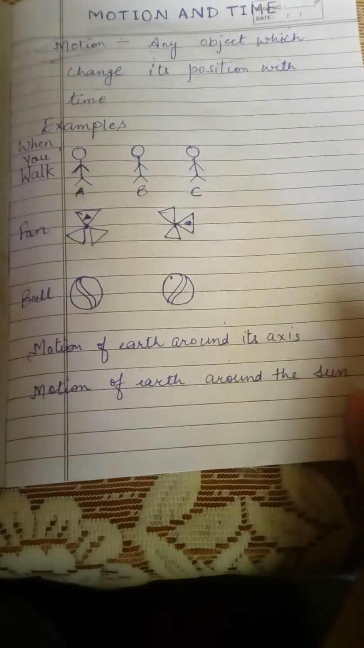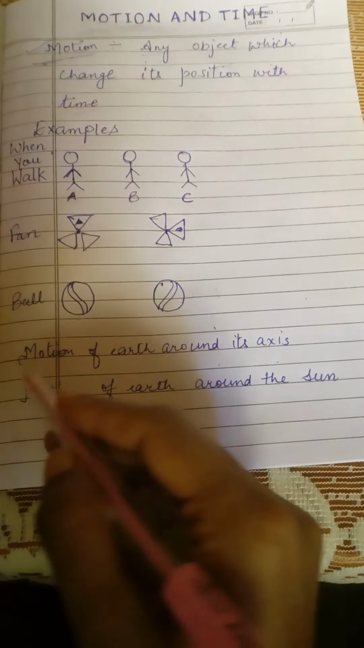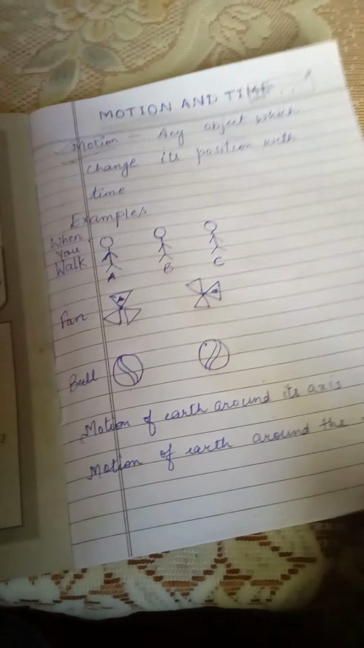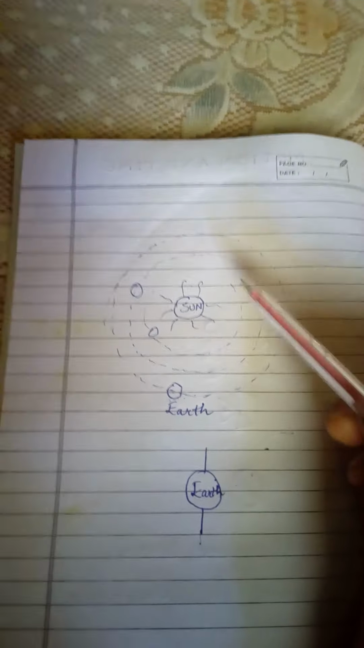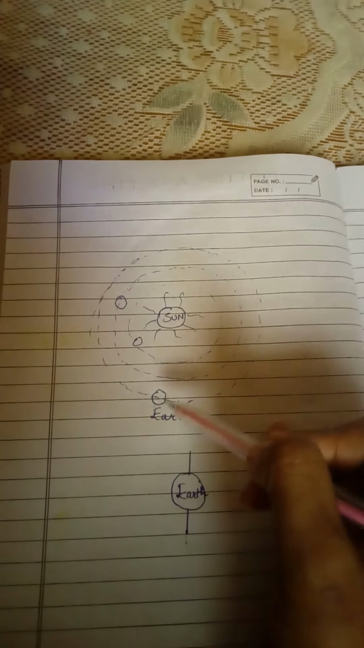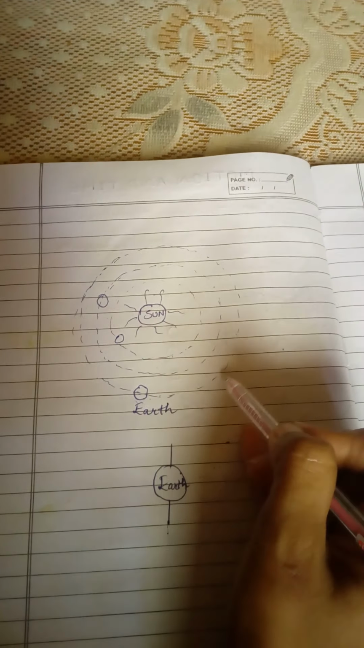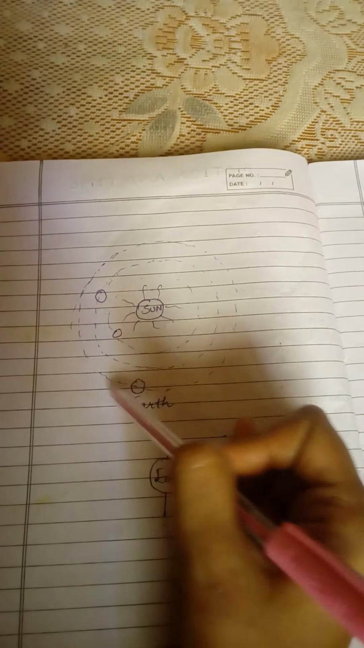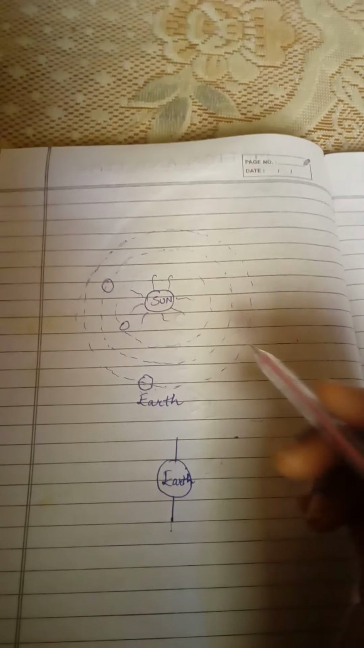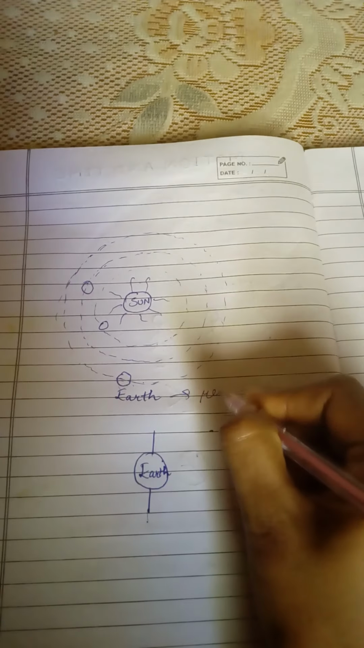So in this way the ball is in motion when you hit it or throw it. Now we are going to move to some complex examples, which are the motion of the earth around its axis and the motion of the earth around the sun. We all know all planets move around the sun. Earth is one of them. It moves around the sun by following a particular path, and this path is known as orbit. The motion of the earth around the sun is known as revolution of the earth.